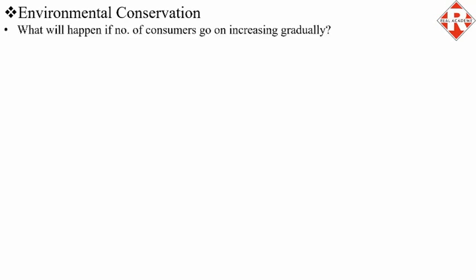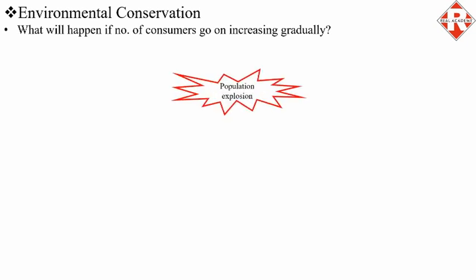What will happen if number of consumers go on increasing gradually? This is the current scenario we all as humans are facing. That is population explosion. Population explosion means gradual but rapid increase in population.